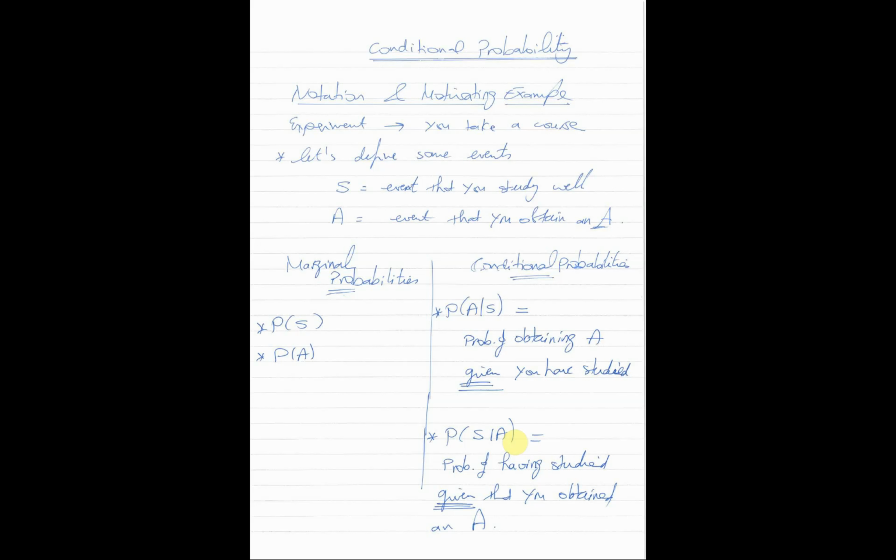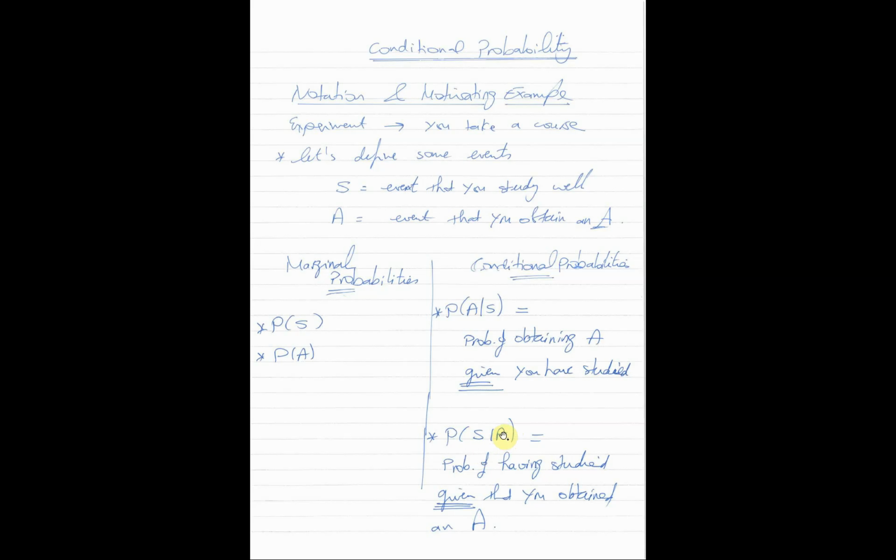Imagine again that the course has finished and the final exam has been taken and the grades are out. So I check the list of students, or the file of grades, and I pick a student who has an A. So I know that this student obtained an A in the course, but I don't know if the student has studied or not. So I want to calculate the probability that this student has really studied in the course, given that they obtained an A.